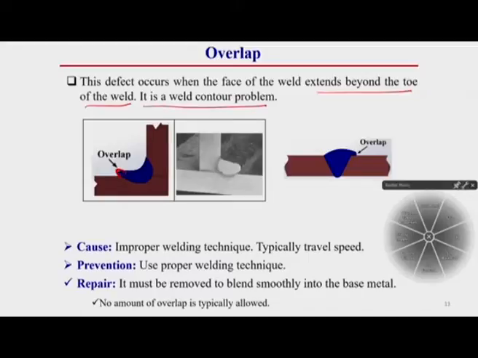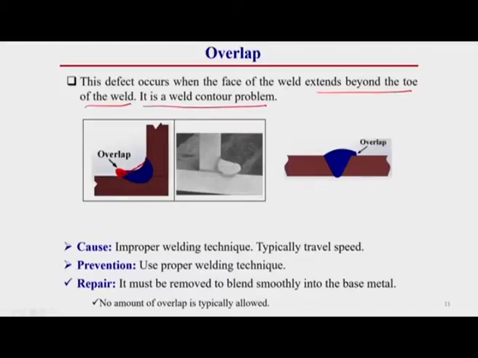Our weld bead should be like this, but here in the toe position some sort of overlapping of material outside the toe is there. These types of excess material are not required. This is a type of welding defect. This creates problems during the service life of the welded structure. The main cause of this welding defect is improper welding technique, and it can also occur due to some welding parameters. Especially for these types of welding defects, the main cause is welding traverse speed.